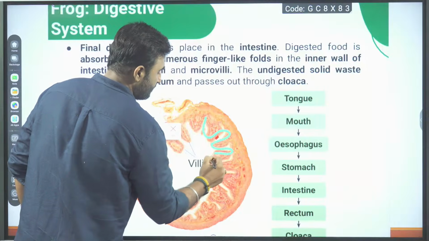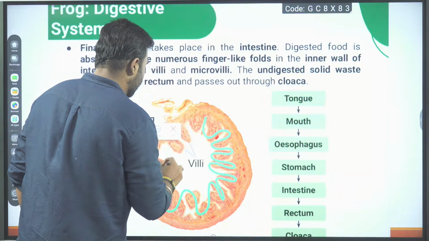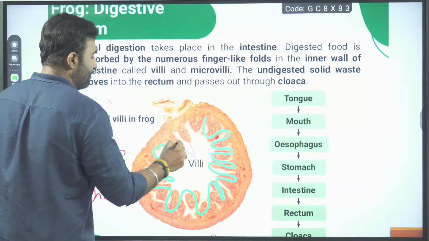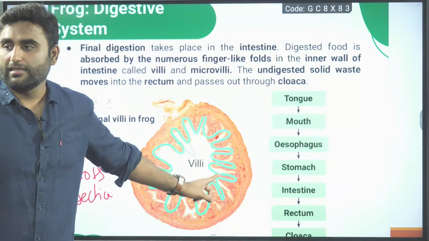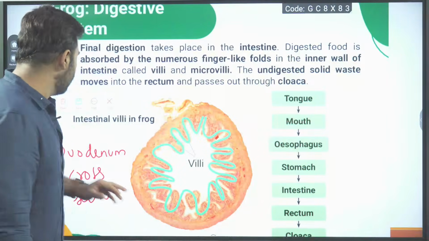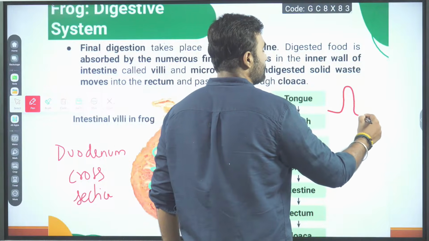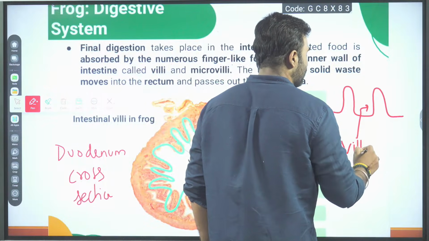We studied that the small intestine has villi-like projections. Yes, these are the villi-like projections. So what I will do, I will show one outside. Look here. These are your villi.